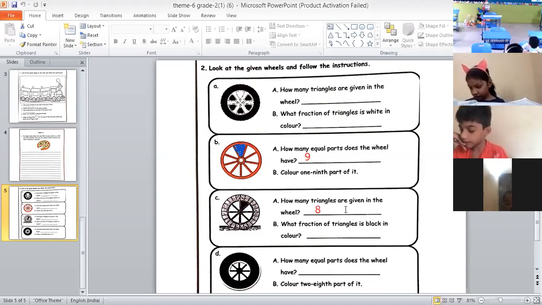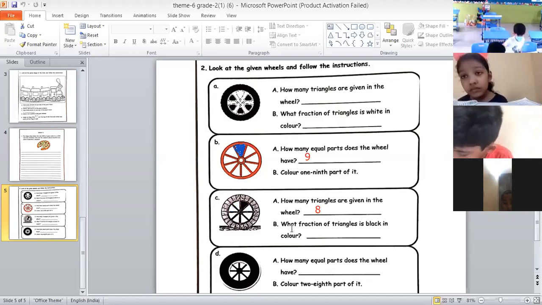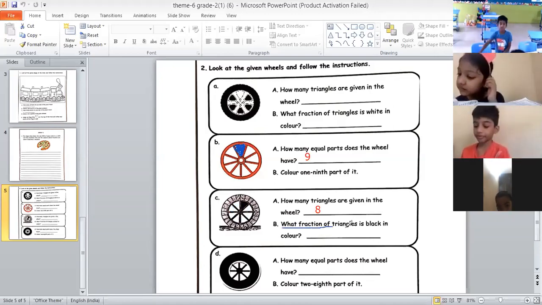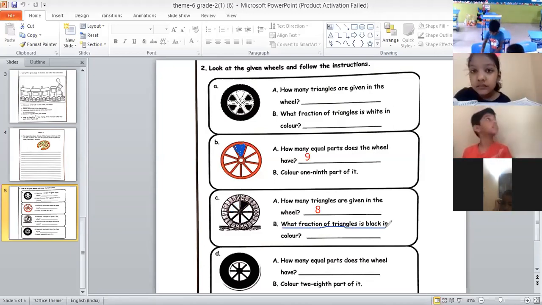Okay, Srimant, you read the next question in bit C. This question, I have underlined this. This question you have to read now.